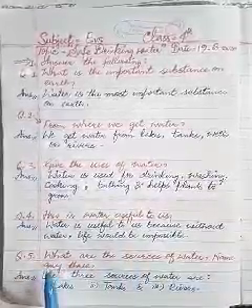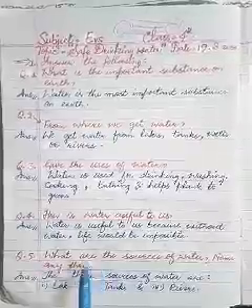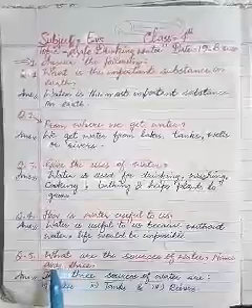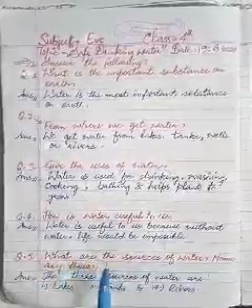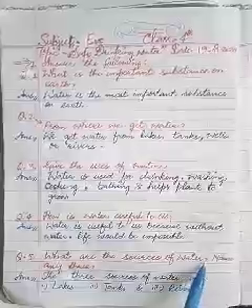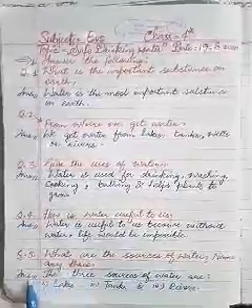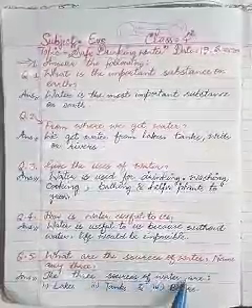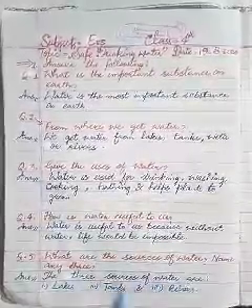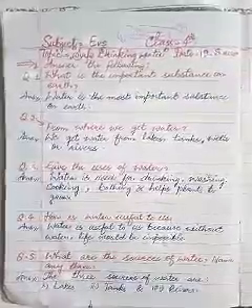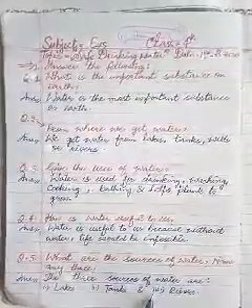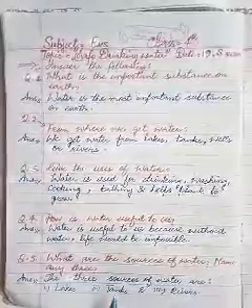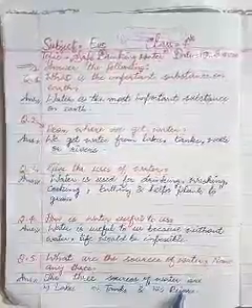Question number 5: what are the sources of water? Name any three. Answer: sources of water are lakes, tanks, and rivers.